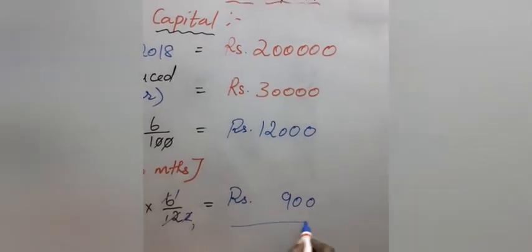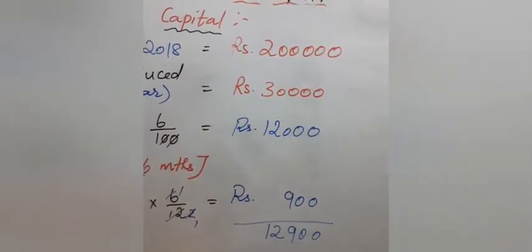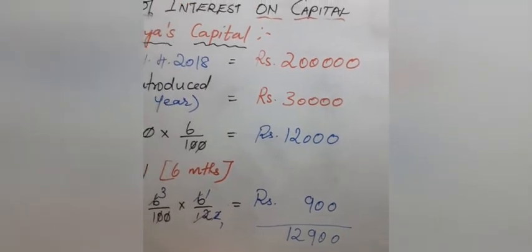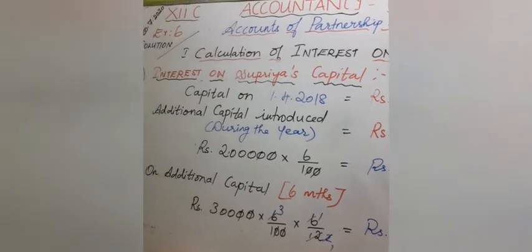So the total interest will come to 12,900. This is the interest on capital for Supriya. Hope you understood this sum.